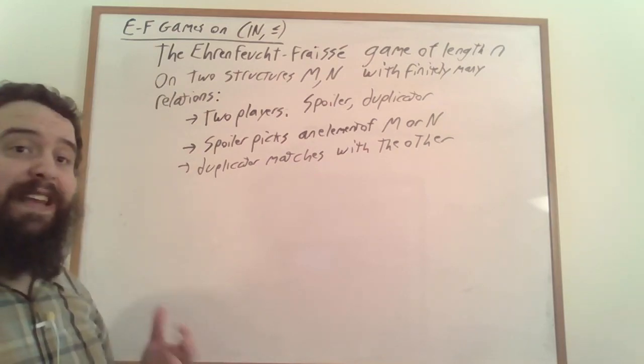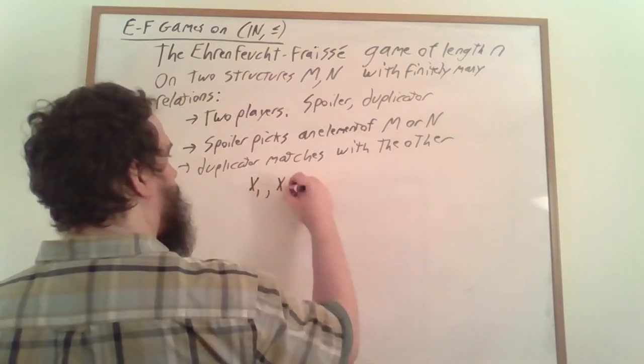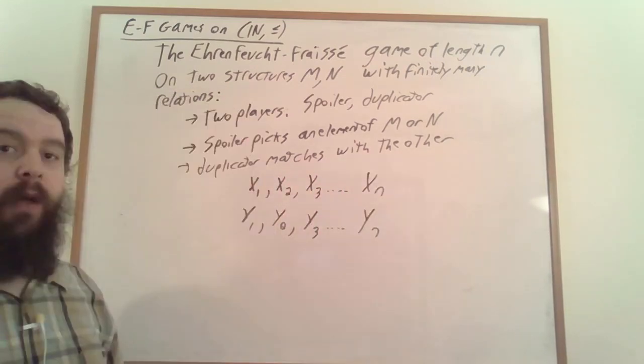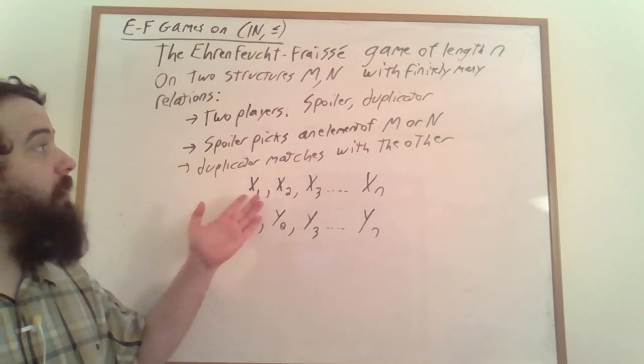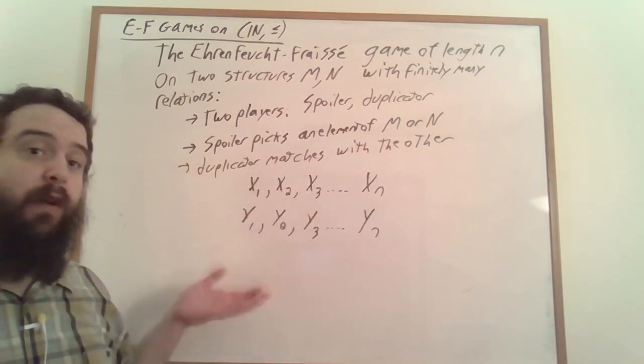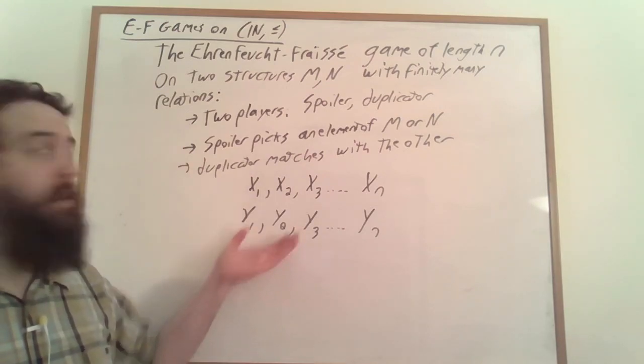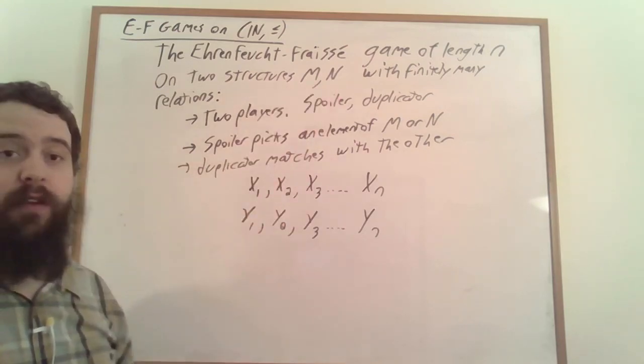Together, this is going to give us a sequence of elements of the two structures. We'll let x_i denote the element of M that gets picked on turn i, regardless of who picks it. And we'll let y_i denote the element of N that gets picked on turn i.